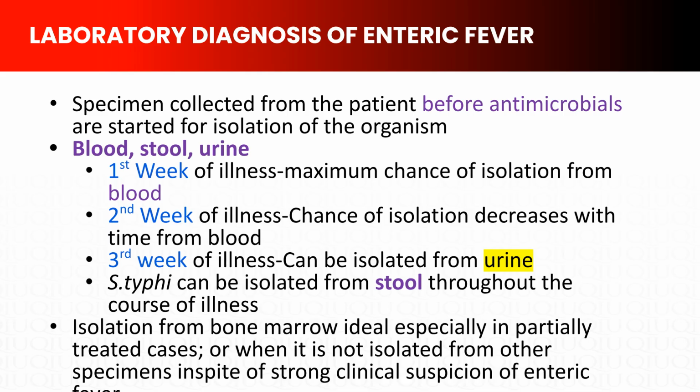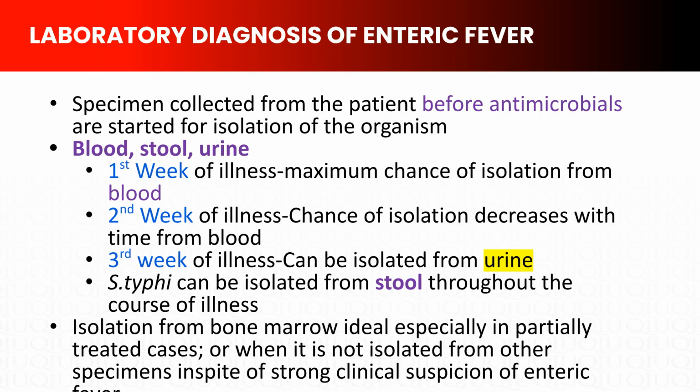First, a critical rule. Collect specimens before antimicrobials are started. Once antibiotics begin, isolation rates plummet. The specimens we collect are blood, stool, and urine, but timing determines success. In the first week of illness, blood culture has the maximum chance of isolation, up to 90% positive. This is because bacteremia is at its peak. Our patient's blood culture was positive, confirming he was in the bacteremic phase.